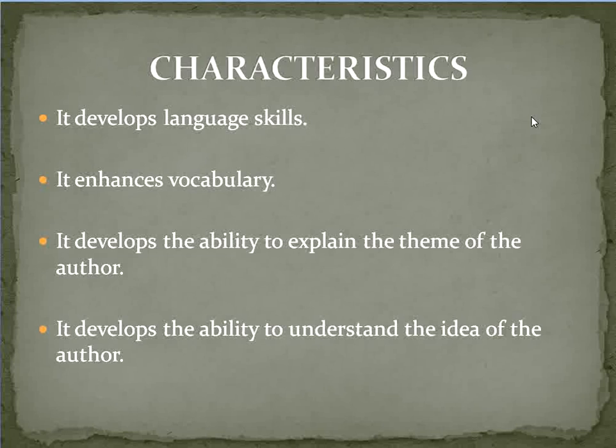This is one of the characteristics of teaching of prose. What is the last one? It develops the ability to understand the idea of the author. What is the idea, the concept of the author? All those things are easily understood by the learner while the teacher is going through the teaching of prose. These are some characteristics related to teaching of prose.